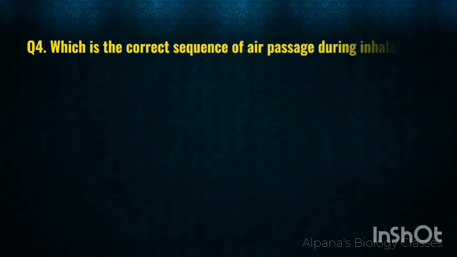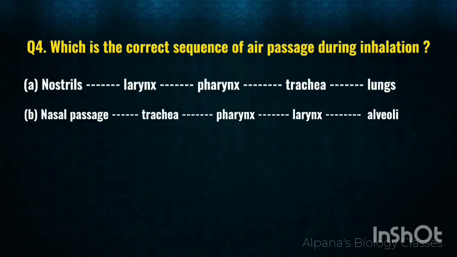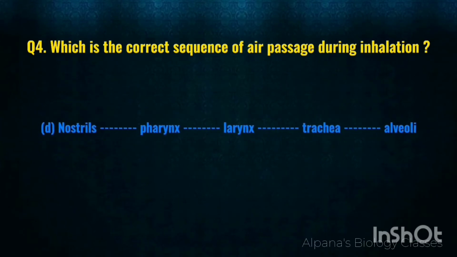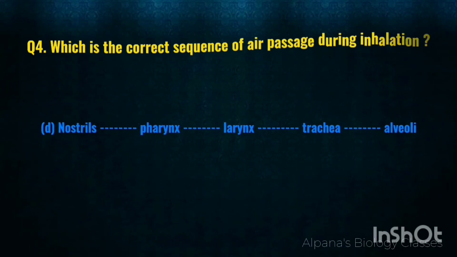The next question. Which is the correct sequence of air passage during inhalation? Options are given below. The answer is D, nostril, pharynx, larynx, trachea and alveoli.